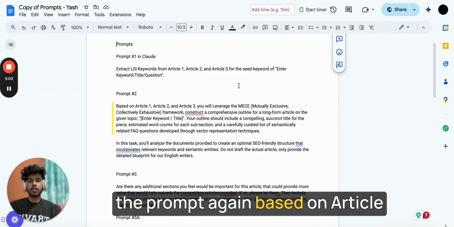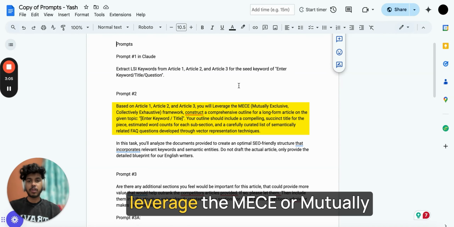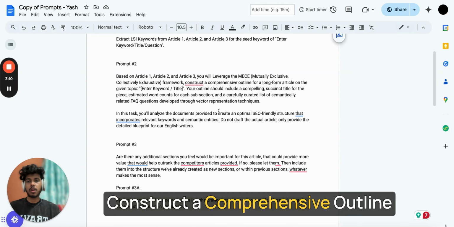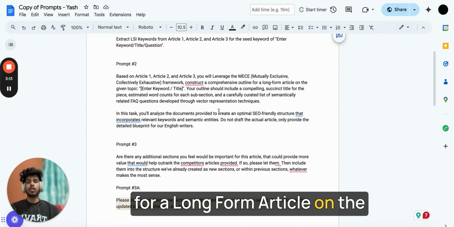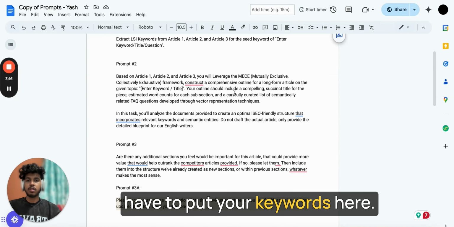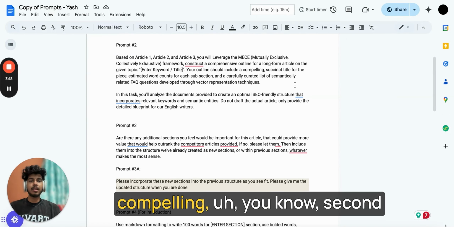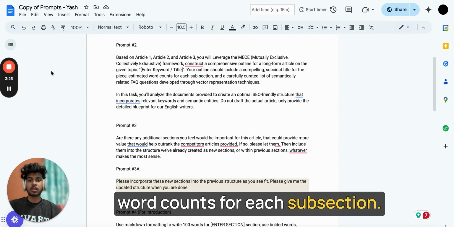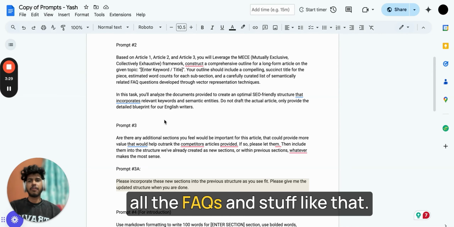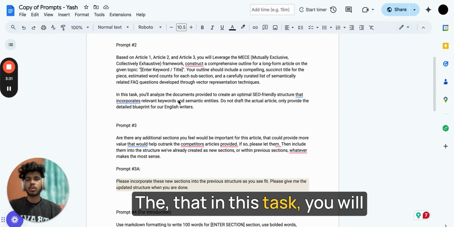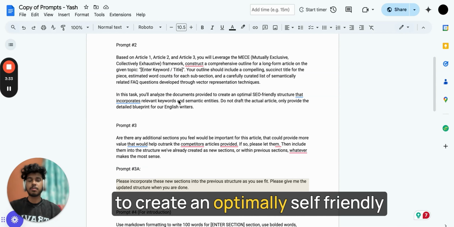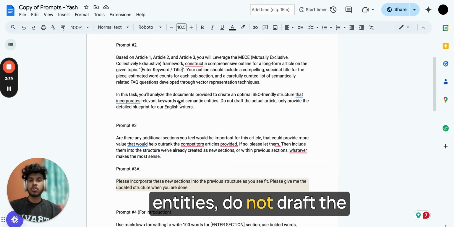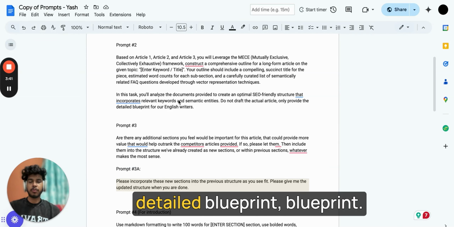Coming to the prompt again: based on article 1, article 2 and article 3, you will leverage the MECE, or mutually exclusive collectively exhaustive, framework to construct a comprehensive outline for a long form article on the given topic. Then you have to put your keywords here. Your outline should include a compelling second title for the piece and estimated word counts for each subsection. It will include all the FAQs and stuff like that. Then in this task, you will analyze the documents provided to create an optimal user-friendly structure that incorporates relevant keywords and semantic entities. Do not draft the actual article, only provide the detailed blueprint.